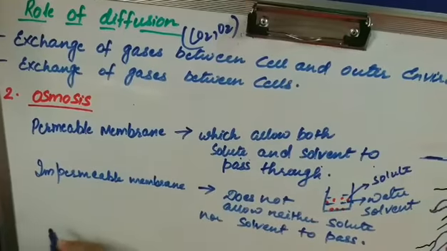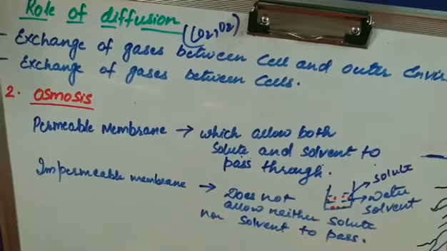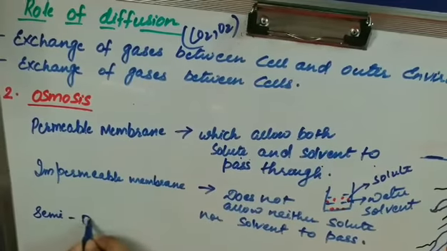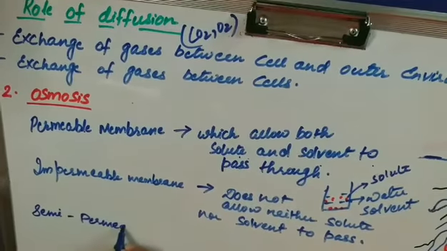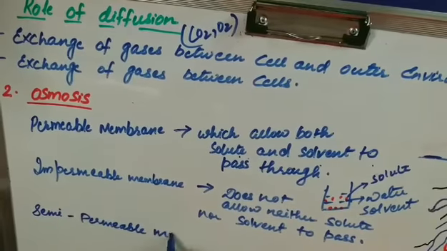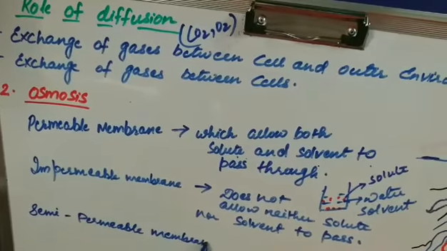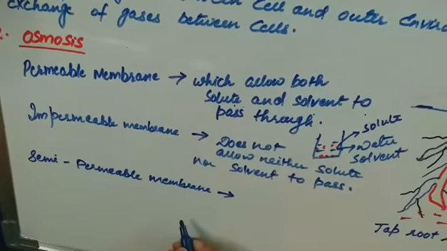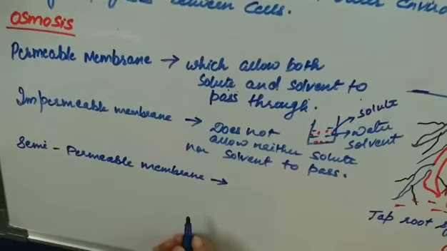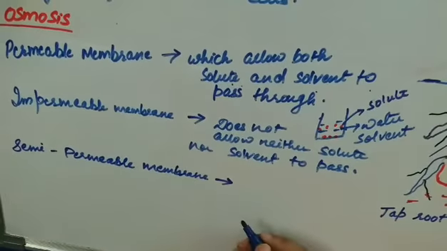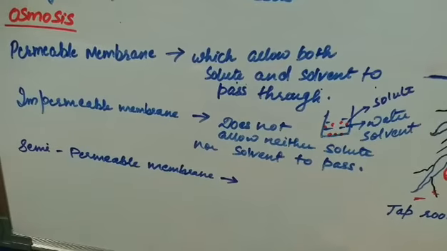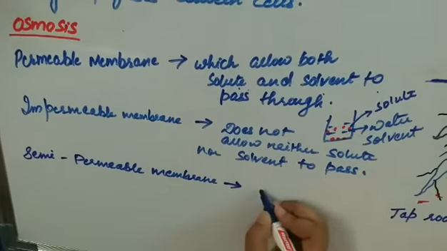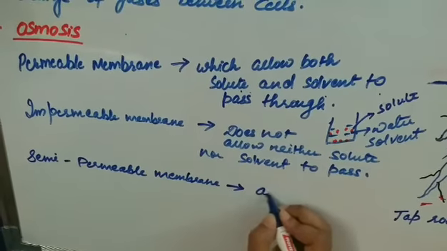Now the third one is the semi-permeable membrane. What does a semi-permeable membrane do? It allows only the water molecules to pass through it, not the solute molecules.